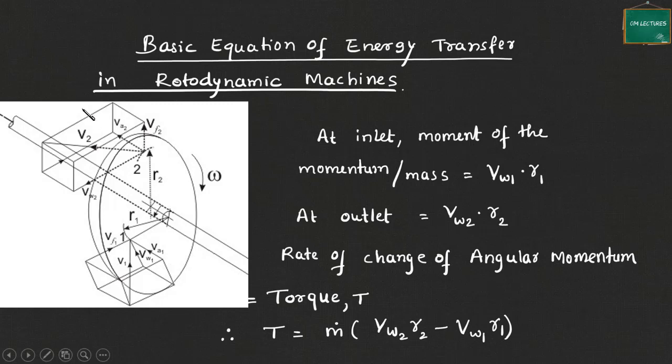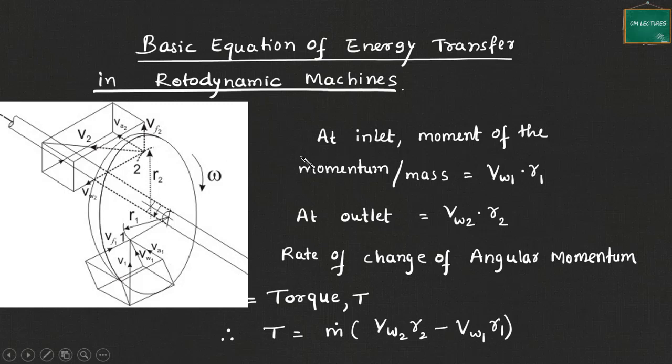At point 2, similarly, V2 is the absolute velocity, the velocity with which the fluid is leaving. Then this is again resolved into 3 components. One is the radial, another one is axial, and the other one is the tangential at point 2. Okay.